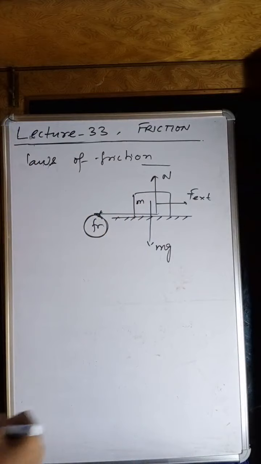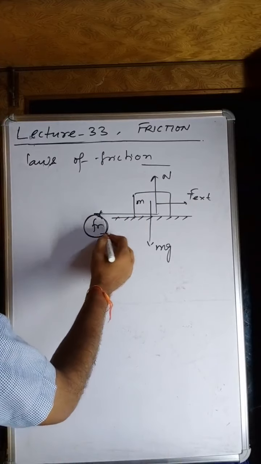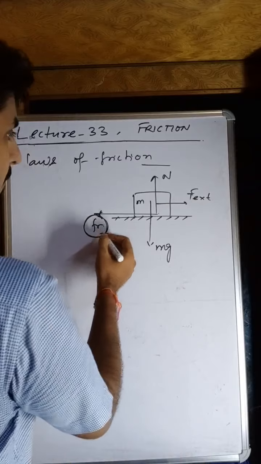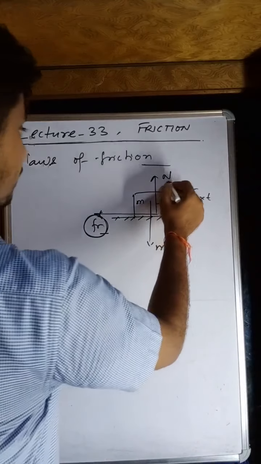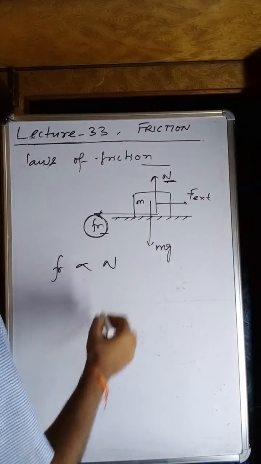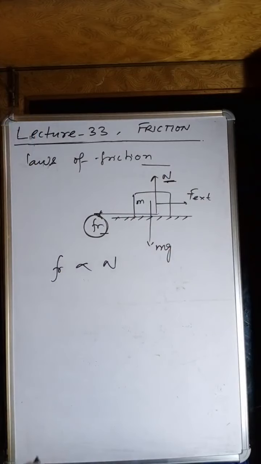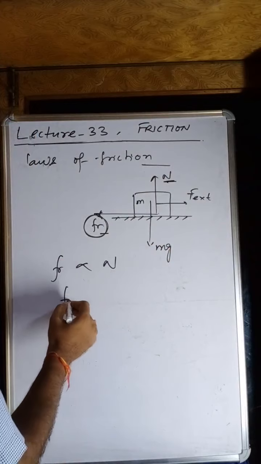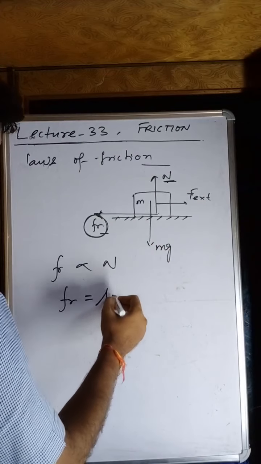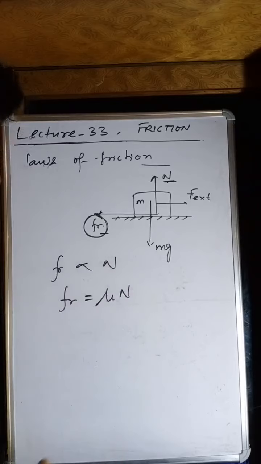Okay, here the first law: we are talking about the limiting force or the kinetic friction force. The frictional force must be directly proportional to the normal reaction. Friction force is directly proportional to the normal reaction. Alright, if we equate with a proportionality constant, it is called mu times N.